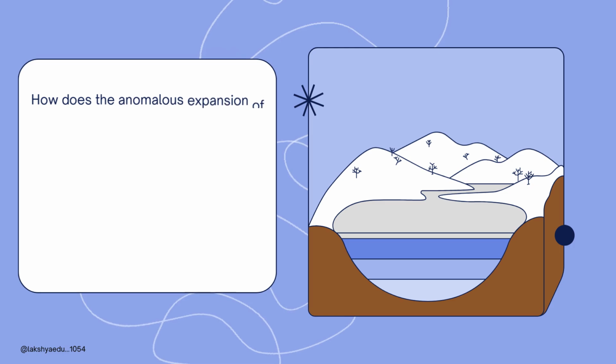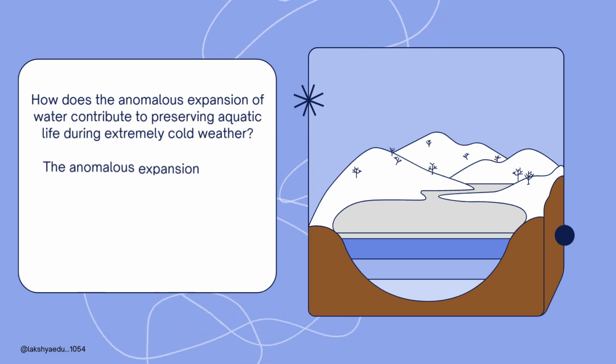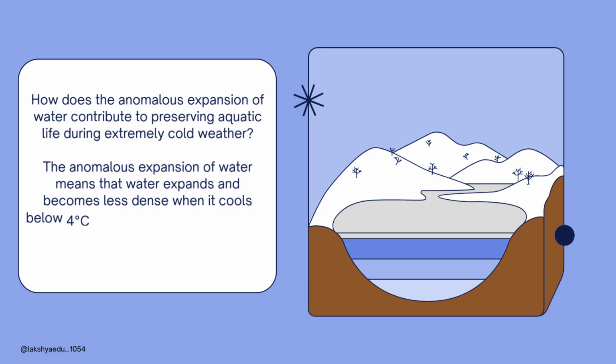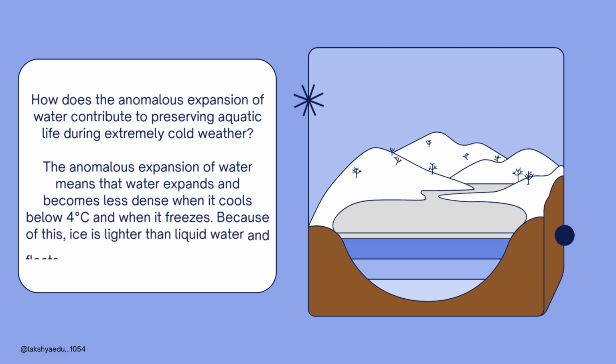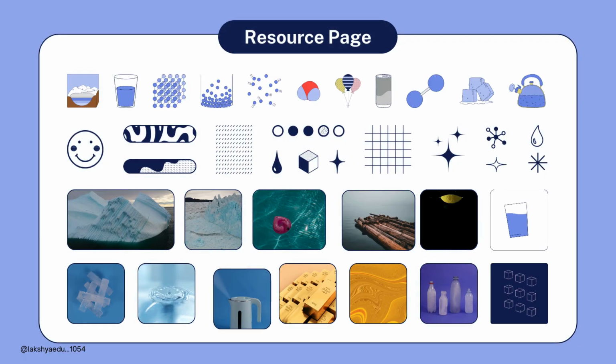How does the anomalous expansion of water contribute to preserving aquatic life during extremely cold weather? The anomalous expansion of water means that water expands and becomes less dense when it cools below 4 degrees Celsius and when it freezes. Because of this, ice is lighter than liquid water and floats on the surface of lakes and ponds.